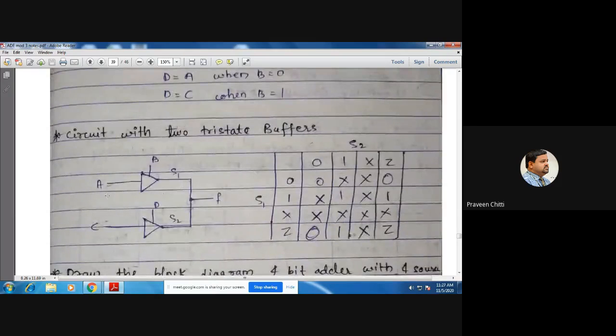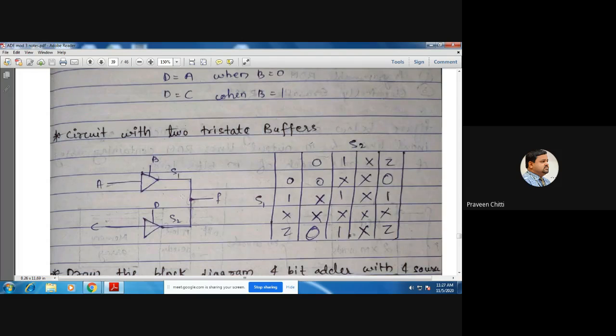That is shown here. I have shown here two buffers. Here A is the input, B is the control line or the enable, C is the input, D is the control line, and the output of the first buffer is S1, and the output of the second buffer is S2. Sometimes you may get 0, 1 or Z. What are the three values S1 can take? 0, 1, Z. Here also it can take 0, 1, Z, and we may assume one more value, don't care, also. So we take the four values 0, 1, X, Z.